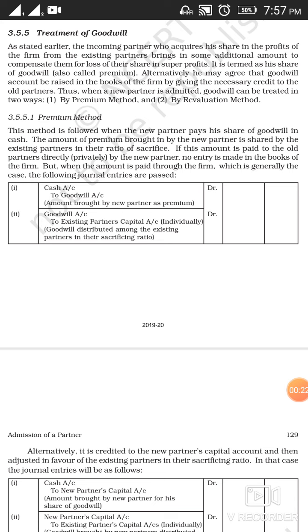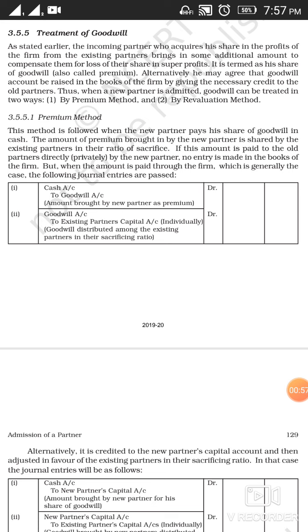As we have already discussed, whenever a new partner comes to the firm, that partner must bring an additional amount as a share of his goodwill. The incoming partner who acquires his share in the profits of the firm from the existing partners brings in some additional amount to compensate them for the loss of their share in super profits. It is termed as his share of goodwill, also called premium.